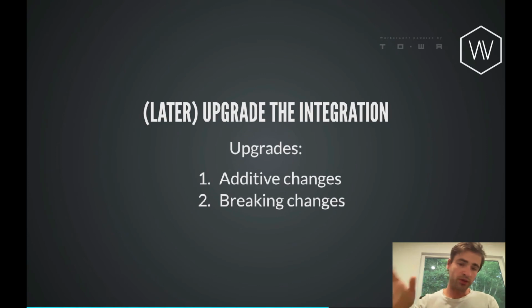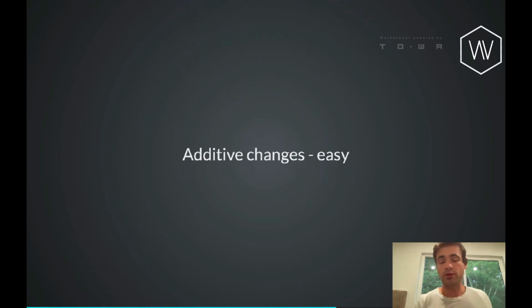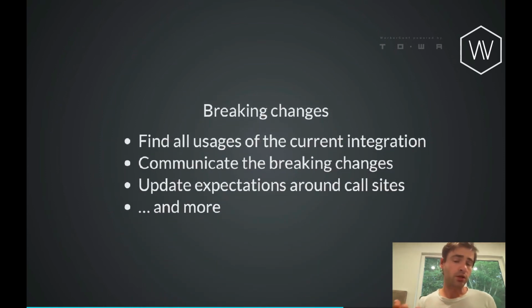All right, so we've pushed this out, we've debugged it. At some point, we're going to have to upgrade the integration. And there are two kinds of upgrades that can happen upstream, one of which is an additive change, which is no big deal, right? Old clients ignore it and new clients opt into it. Breaking changes are much more difficult, especially in that fetch-based world where we just have URLs as strings that we're hitting. In particular, we have to find all of the usages of that broken API, the one that is now being removed. We have to communicate what the breakage actually was, and then update the expectation of all of the code around it.